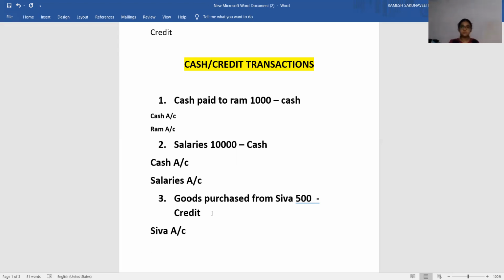In case of credit, that is why I asked you, when you purchased 20 rupees worth notes in a Kirana shop, in a credit transaction, what he will do? He will write your name in his notes. So that after 1 month, if you do not pay, he will ask your father or mother. So here also, you purchased goods from Shiva for credit. So you have to pay him after 1 month. So you have to mention in your notes also his name. So one is Shiva account, another account is purchases account.